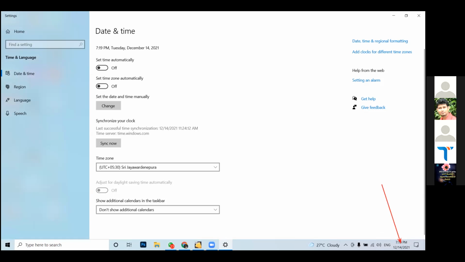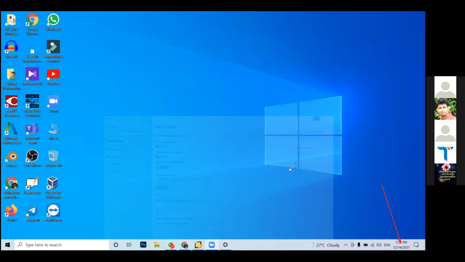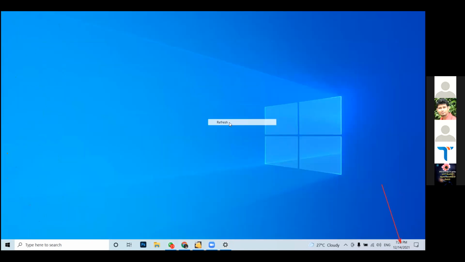Right click on the date and time, then you will get it. Check whether you are getting that. Sir, I can't change that. It's not happening normally. Share your screen, please. Can't share, sir. Now you can.